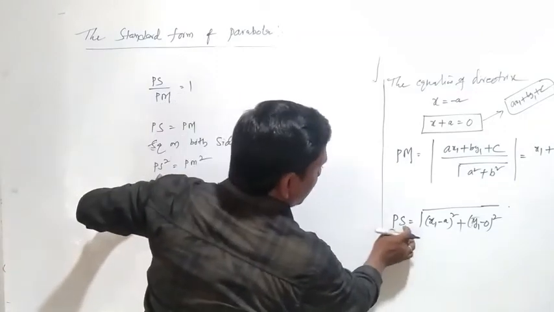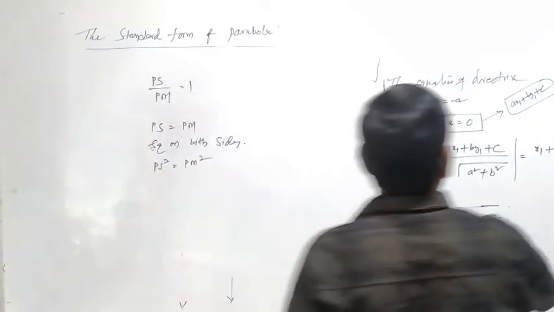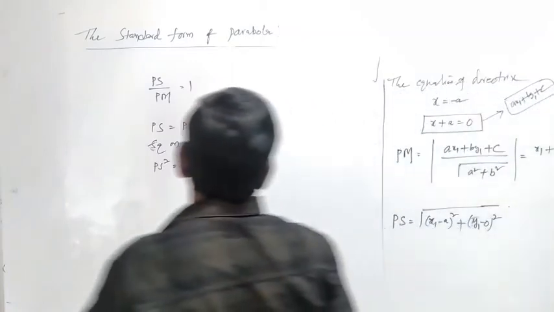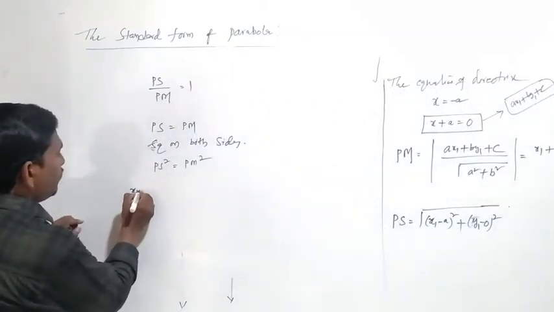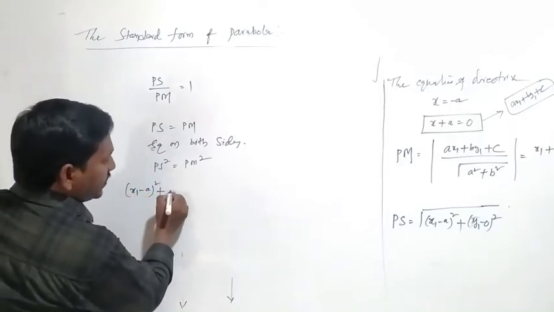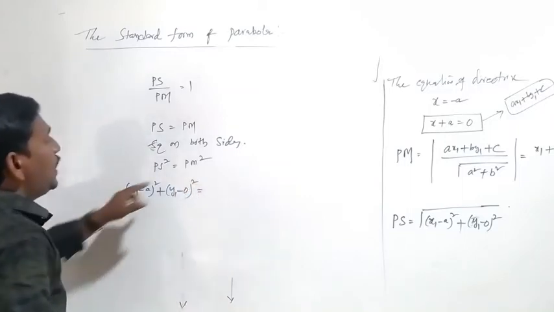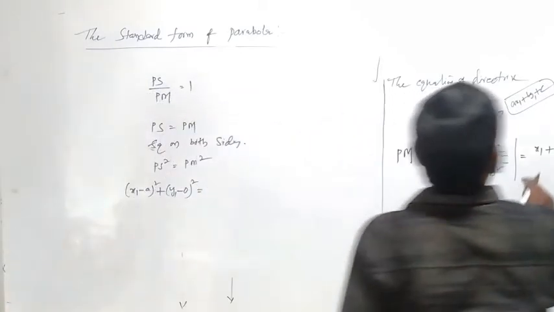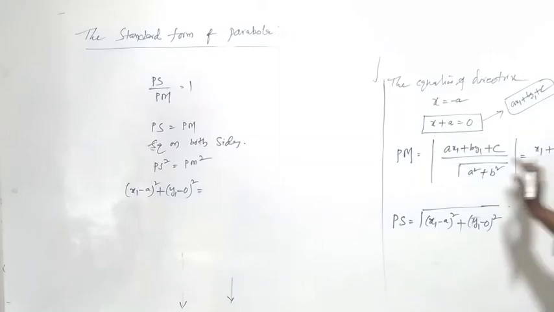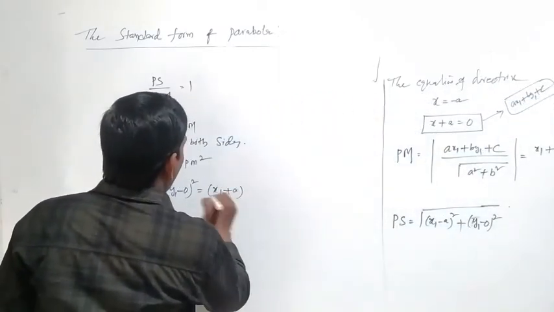What is the PS value? Root of (x1 minus a) whole square plus (y1 minus 0) whole square. PS square means (x1 minus a) whole square plus (y1 minus 0) whole square. What is the PM value? PM value is x1 plus a. PM square means (x1 plus a) whole square.